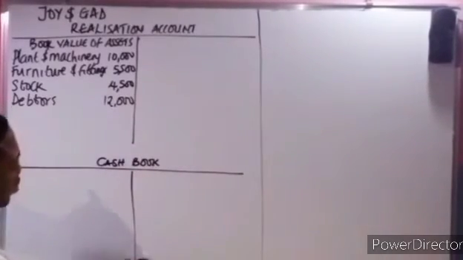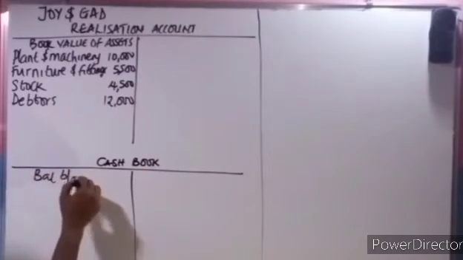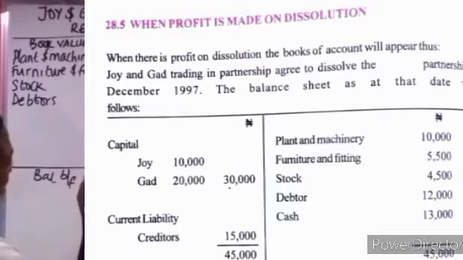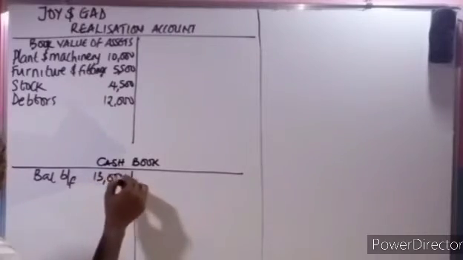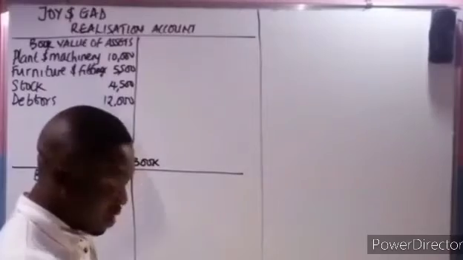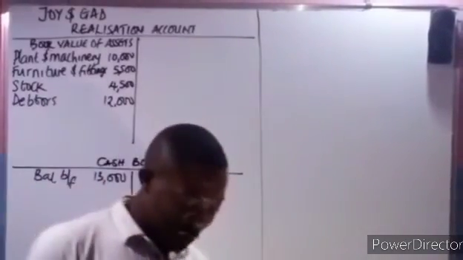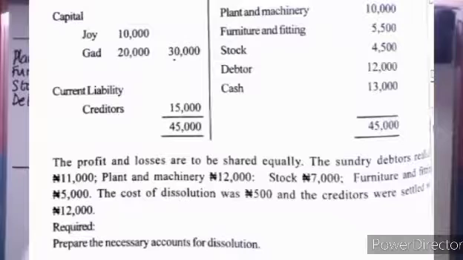In the cash book, we can put it there as balance brought forward. How much is there? The cash? 13,000. Okay, so that is the book value of asset. Now the next thing we're going to check, let's check in the additional information. They said the profit or loss are to be shared equally.